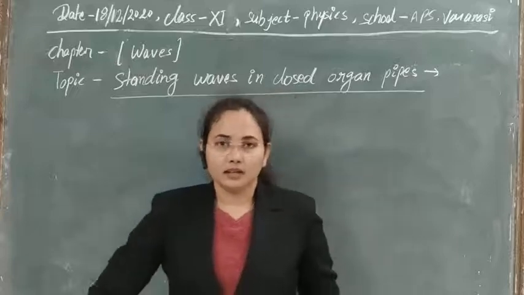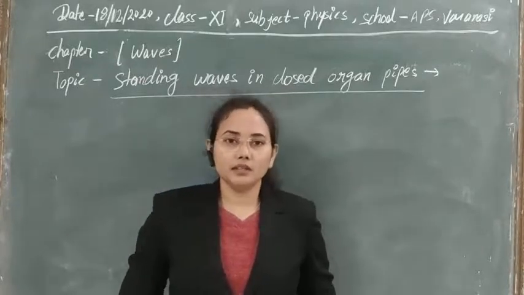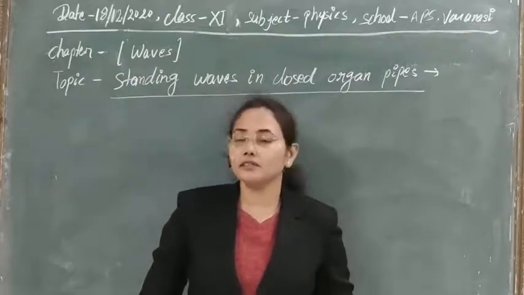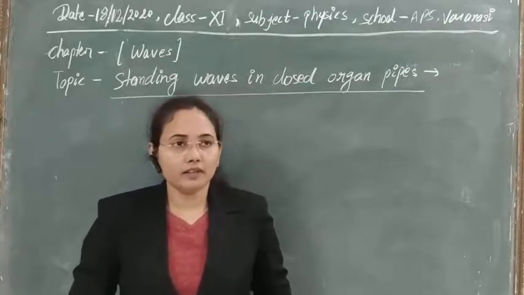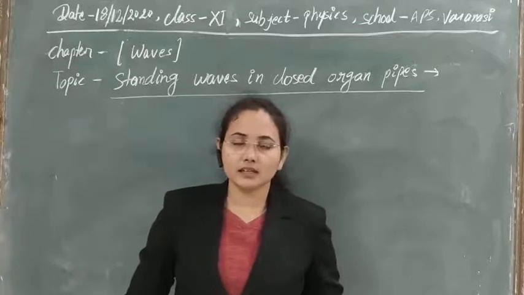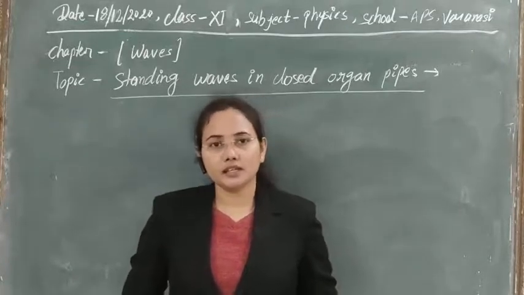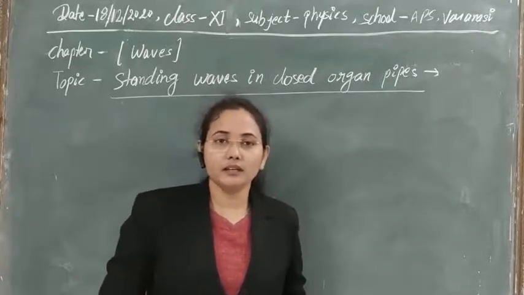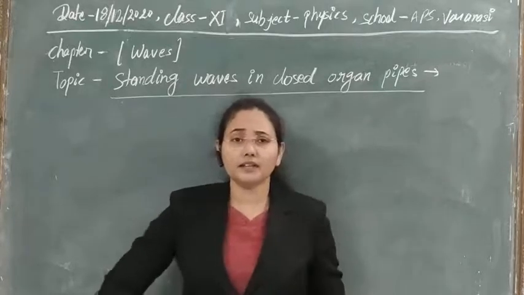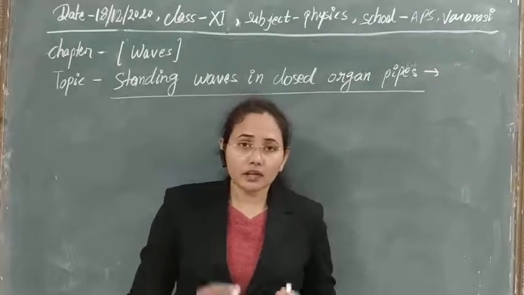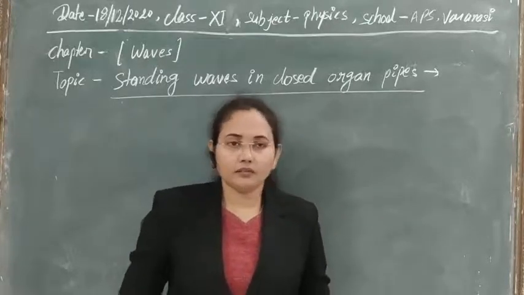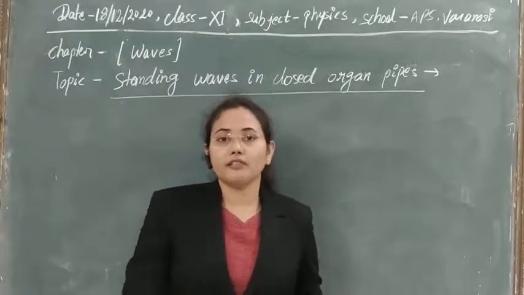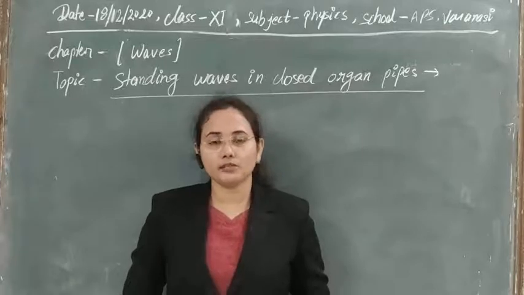Hello students. Yesterday we were discussing the production of standing waves in a stressed string. Whenever we take a stressed string for the production of a stationary or standing wave, you know that a transverse stationary wave is formed. But what will be the case if a longitudinal stationary wave is formed?